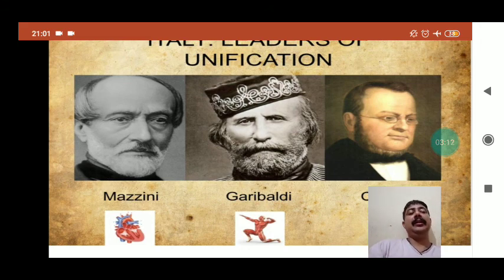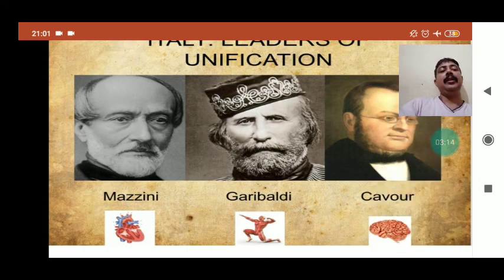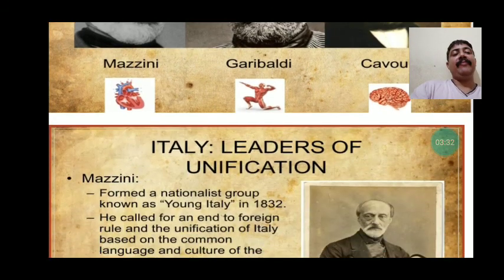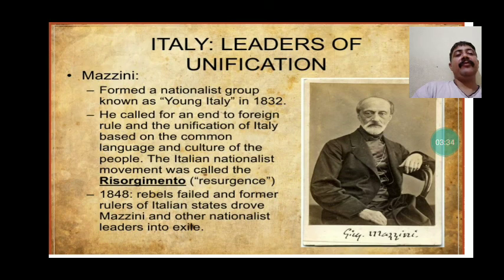So basically 3 leaders' names have been mentioned here. One name is Mazzini, then Garibaldi and Cavour. So we can see they are represented through different organs of the body. Mazzini was the heart of Italy, Garibaldi was the muscle of Italy, and Cavour was the brain of Italy. So the contribution of all these 3 was very important, and finally Italy was unified. So first of all, we are going to discuss Giuseppe Mazzini. What was the contribution of Mazzini?